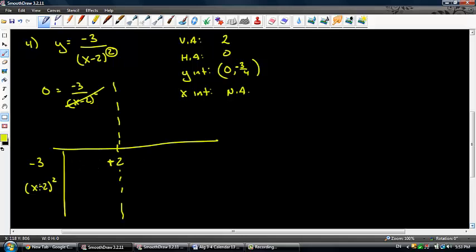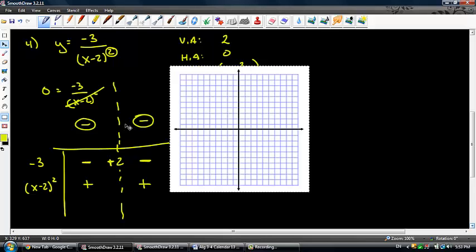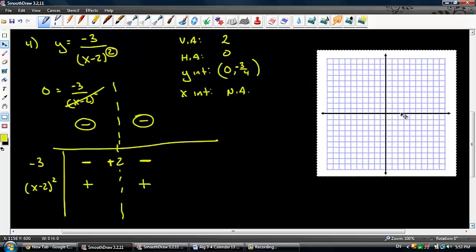Okay, so all I need is a number that is beyond positive 2. So let's put in 0. Well, any number within this function here, x minus 2 quantity squared, is going to be positive, right? If I put in negative a trillion, I'm going to get -1 trillion minus 2, and if I square that, it's going to be positive no matter what. So any type of squared function is always going to jump out positive. Well, -3 is going to be negative no matter what. I can't plug anything into that. -3 is just going to be negative. So my two intervals are negative and negative. So what does that look like on a graph? Let's go ahead and find out.